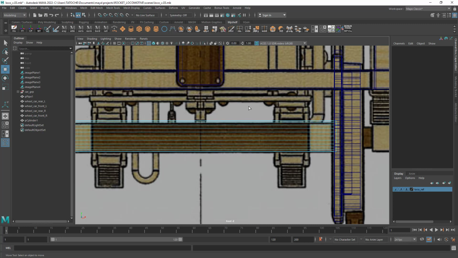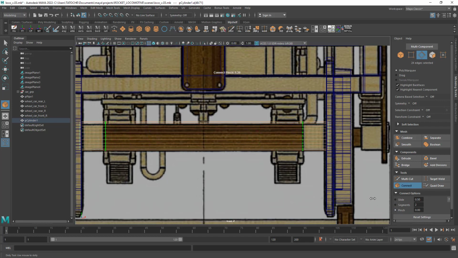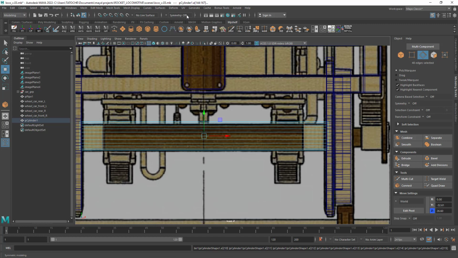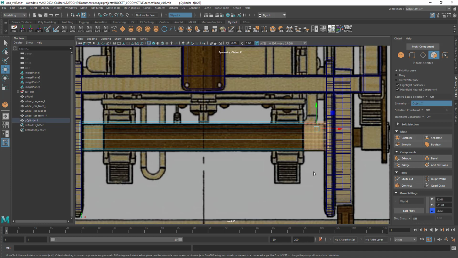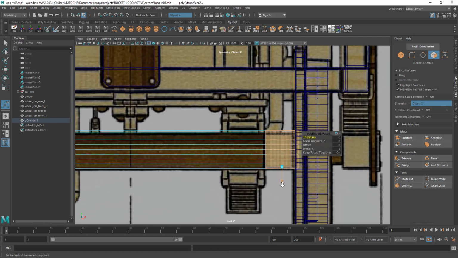Okay, in edge mode, select all the edges and use the connect tool to insert an edge loop. In the connect tool, increase the value of pinch. Okay, now we can activate the symmetry, and in face mode, select this face and shrink it down. Let's change the value of thickness and bring it down.